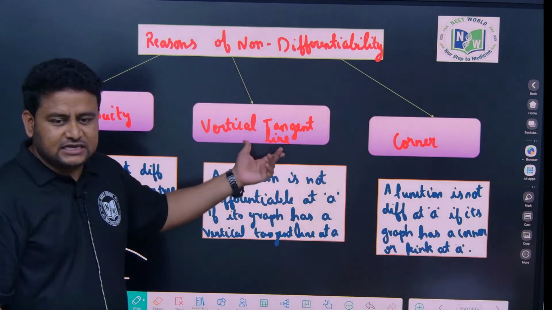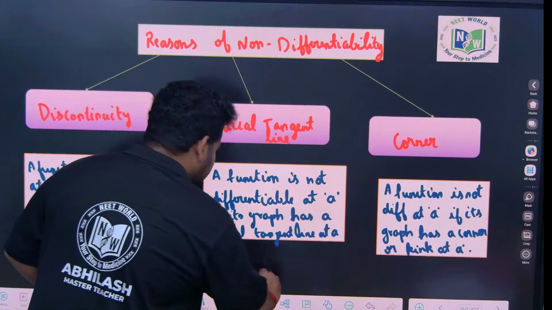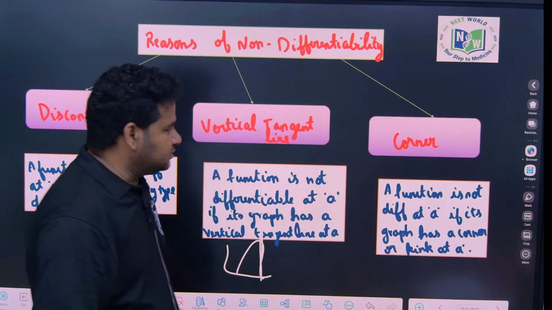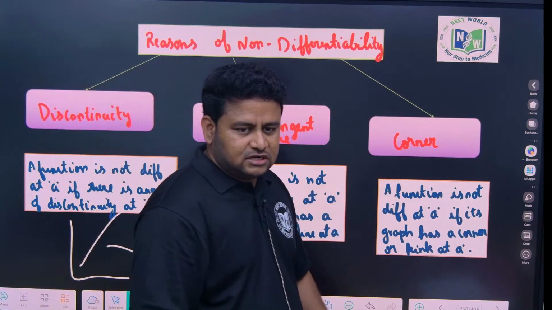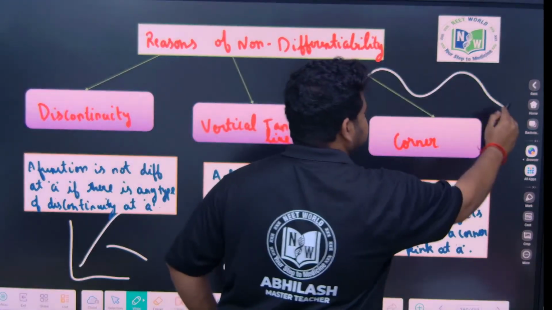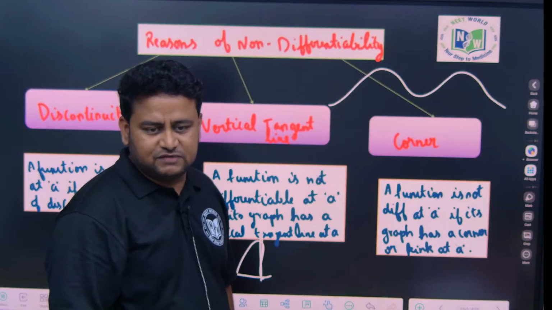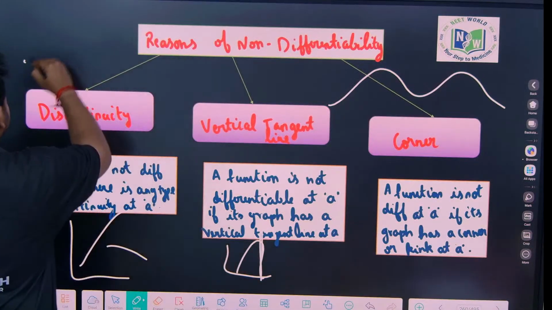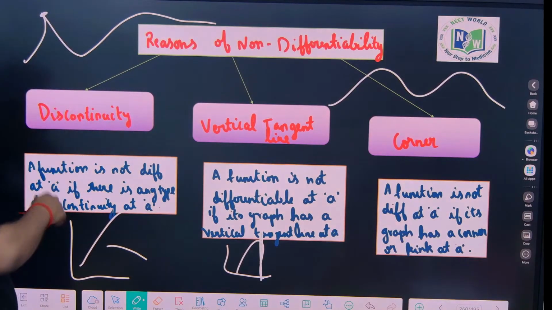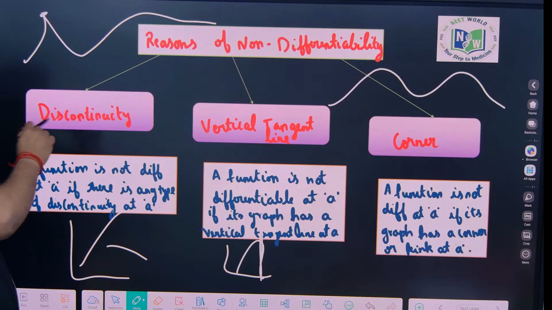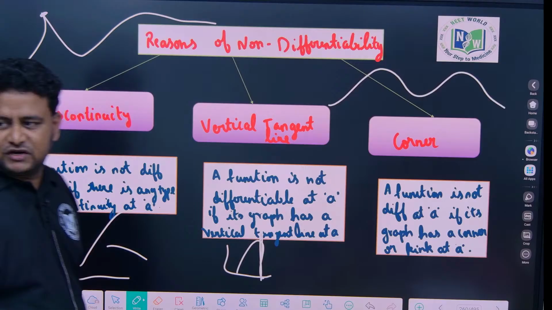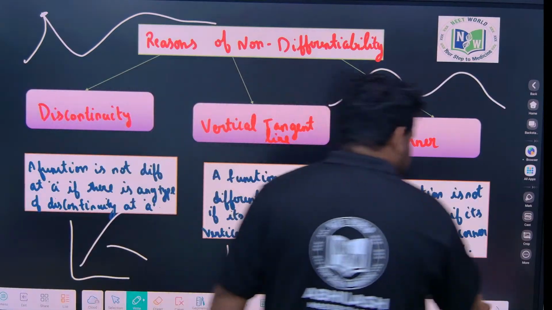Another thing is vertical tangent line. This you don't have to worry about. If the curve is like this and the tangent is like this, that is called a vertical tangent. Then there are corners, that means there is a kink in the function. If the function is going smoothly like this, it is continuous and differentiable. But if the function is going like this, with sharp edges, corners, sudden turns, then it is not differentiable. Clear? Understood? These are the reasons.